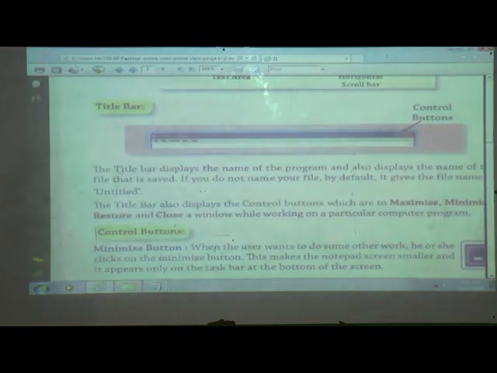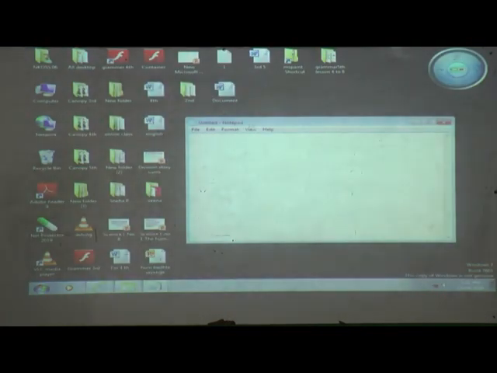Now, what is meant by title bar? The title bar displays the name of the program and also displays the name of the file that is saved. If you do not name the file, by default it gives the file name untitled. You can see here, it is untitled. Why is it untitled? Because we have not given a name. That's why it is showing untitled.